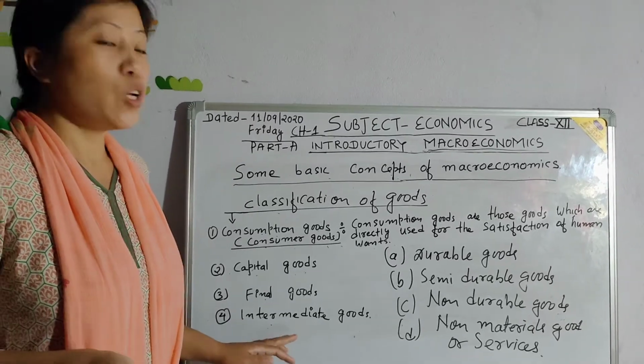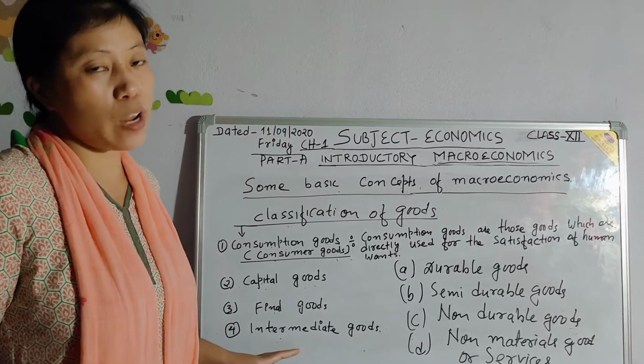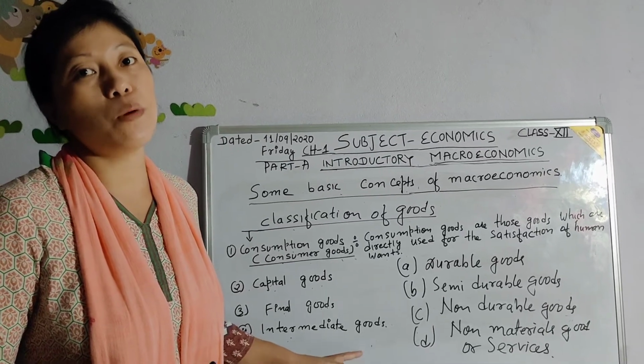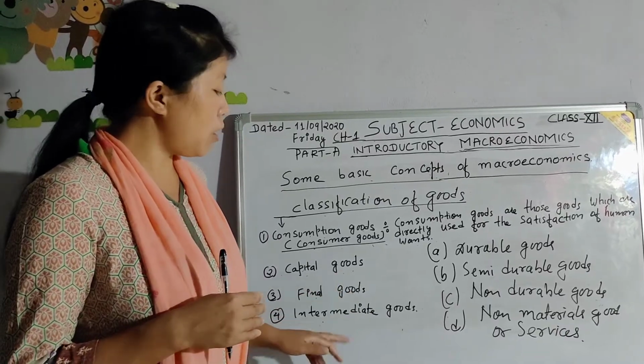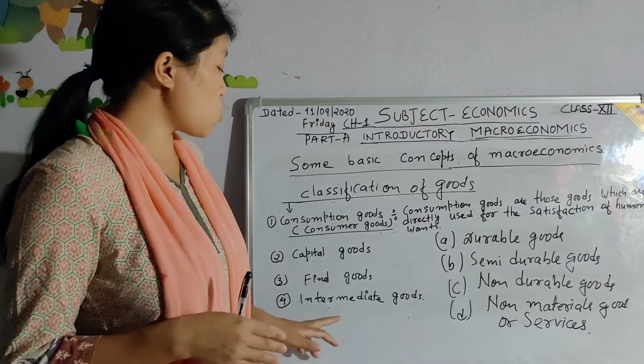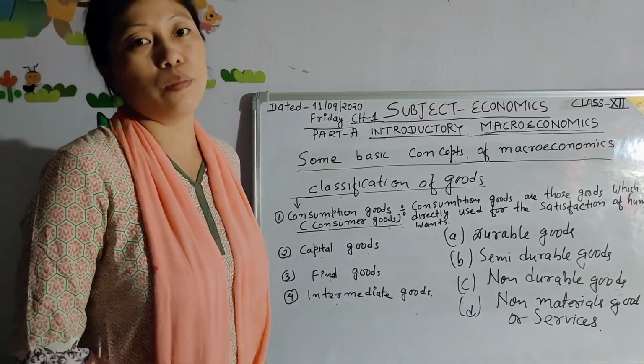So yeast, sugar, flour and water are the intermediate goods for the production of bread. Bread is the final good, and sugar, flour, baking powder, yeast, these are all intermediate goods.